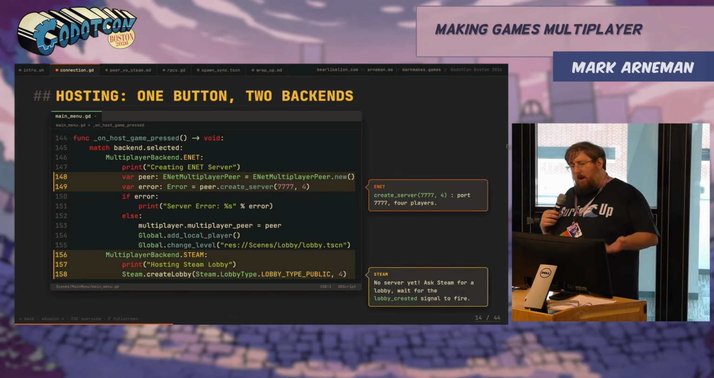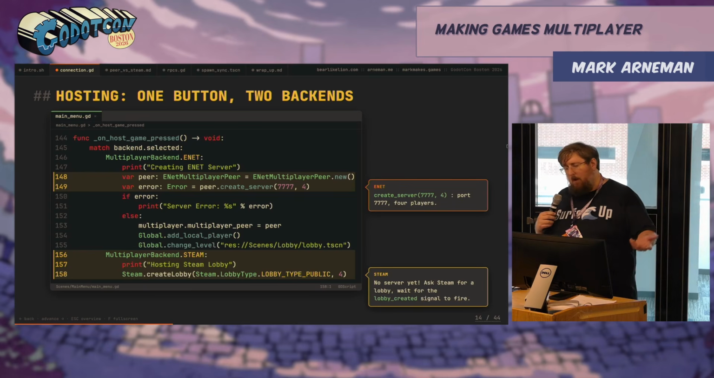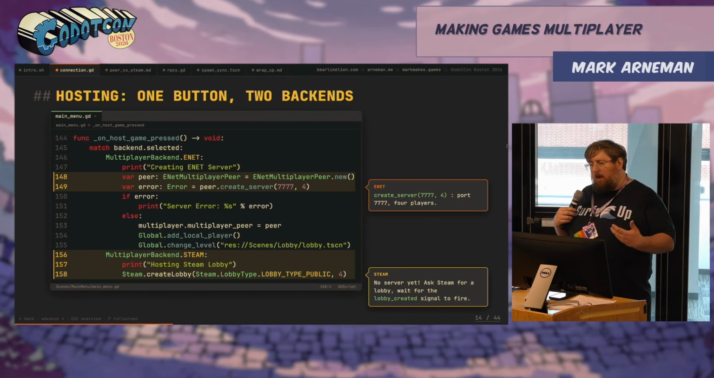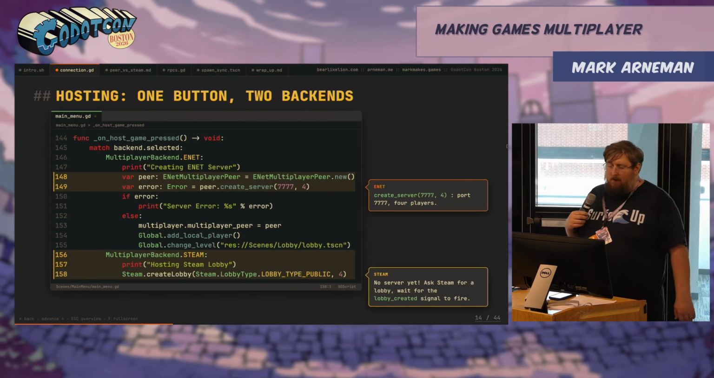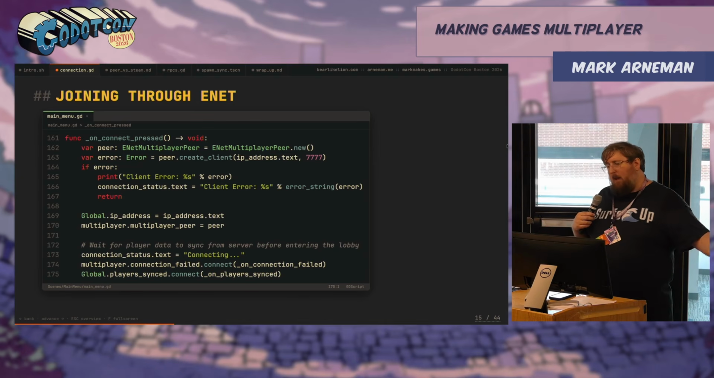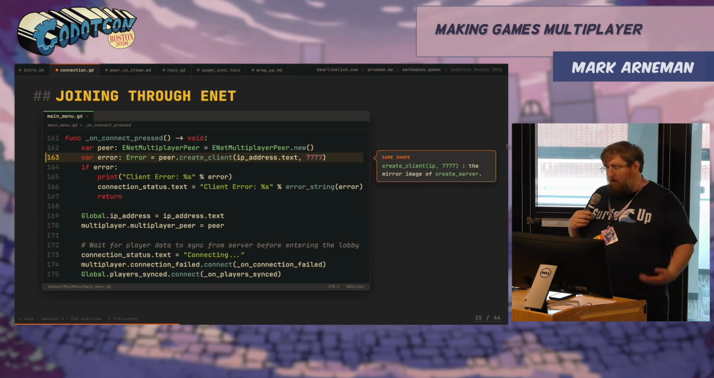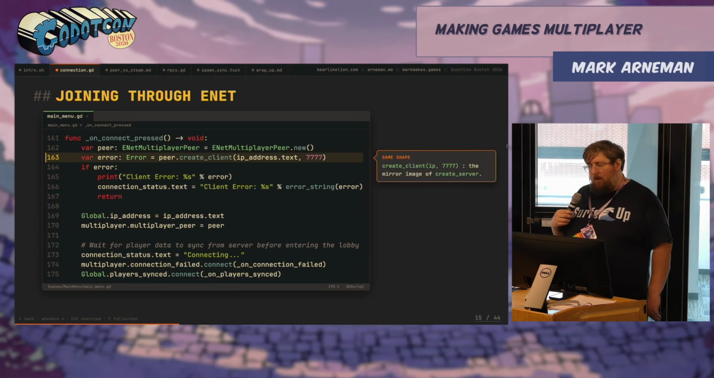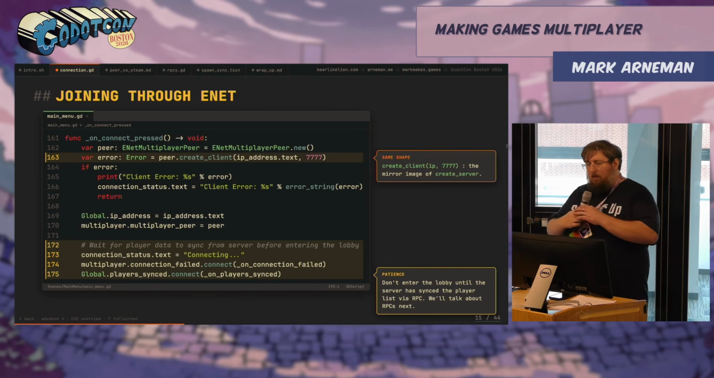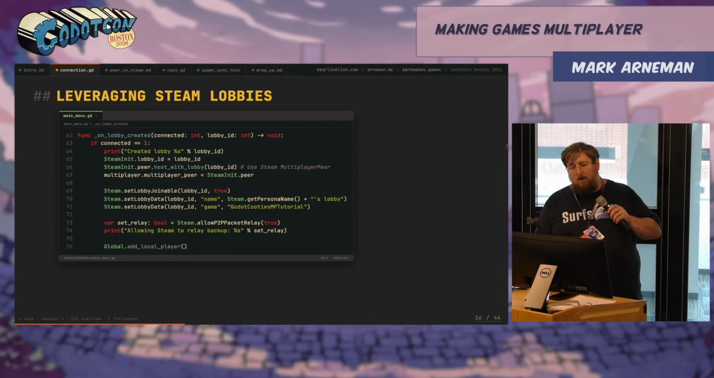But with Steam, we're not actually creating a server. We are requesting a lobby from Steam. That's going to then come back to us with the lobby created signal that we're going to hook onto in the next slide. Joining with eNet, we have to provide the IP address of the host from the previous button using create client. And then we have to wait for a sync of the player data before we move into the next scene. That is done via RPC, which we will talk about next.